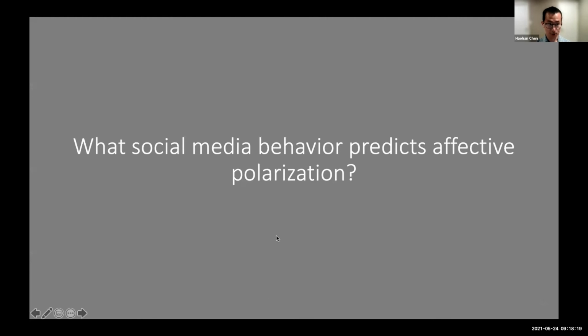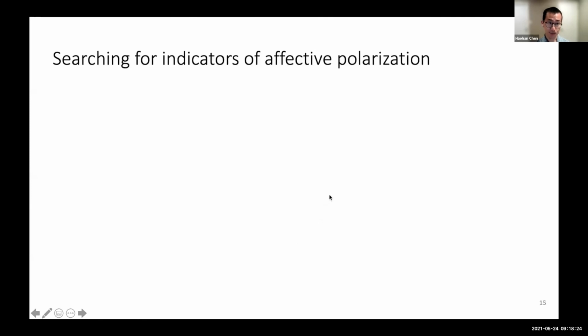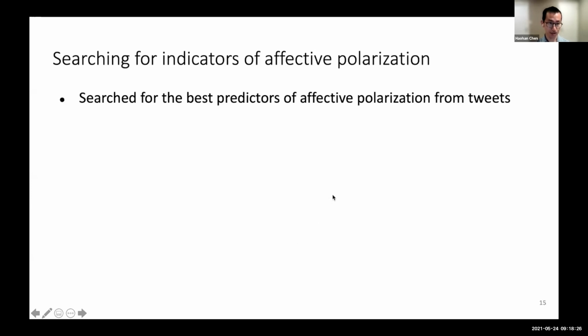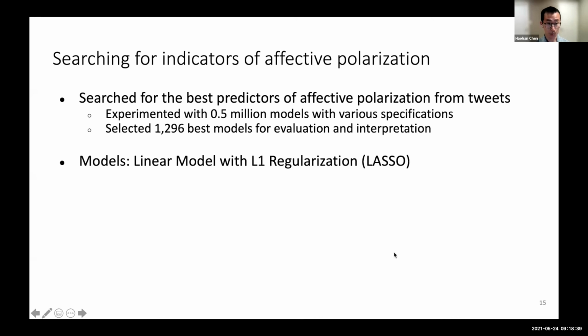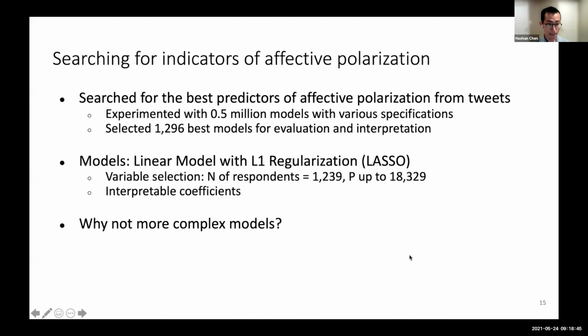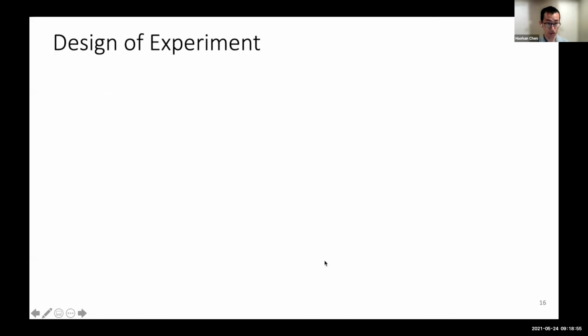Now, moving to the third question: what social media behavior predicts affective polarization? We search for indicators of affective polarization and then search for the best predictor. We fit 500,000 models and then find the best predictor. In the interest of time, I will not go into details of these. We use a simple linear model with regularization and then generate interpretable coefficients. We're not using a complex model just because the best linear model performs pretty well, and the results are also interpretable.